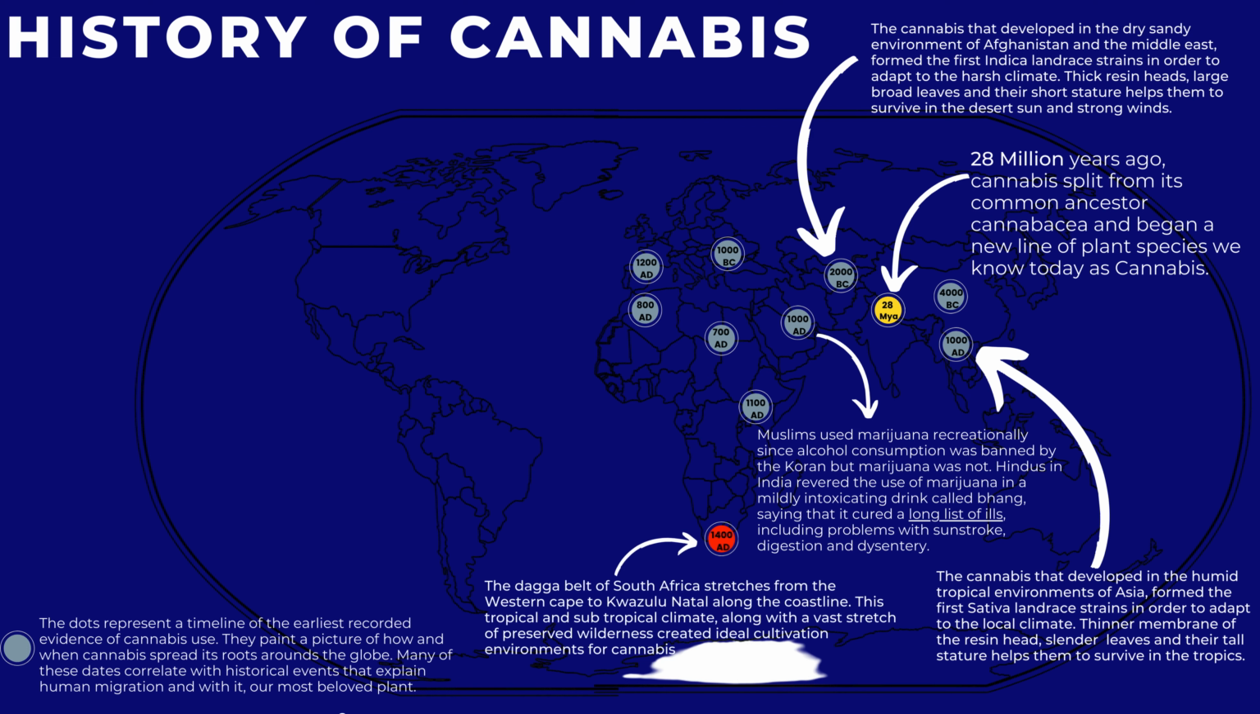The Dagga belt of South Africa stretches from the Western Cape to KwaZulu-Natal along the coastline. This tropical and subtropical climate, along with a vast stretch of preserved wilderness, created ideal cultivation environments for cannabis.